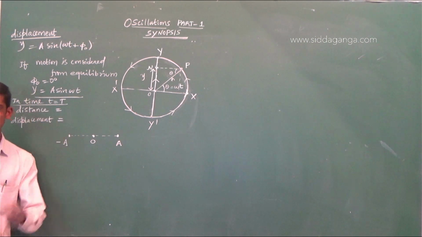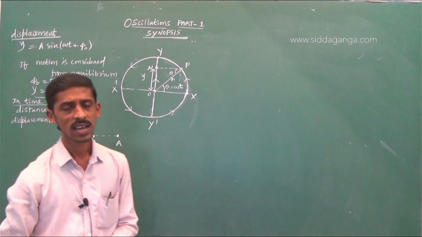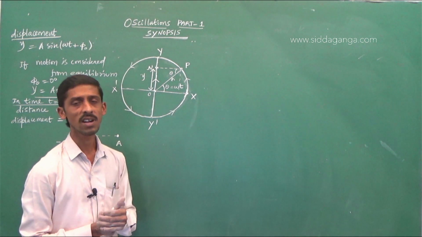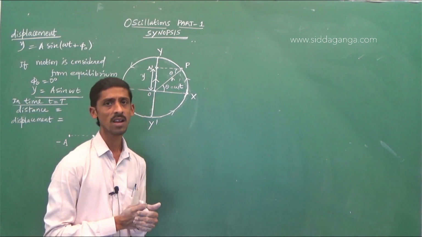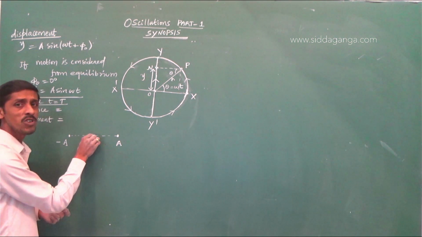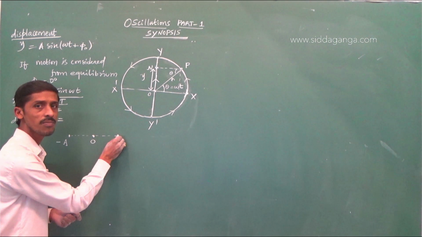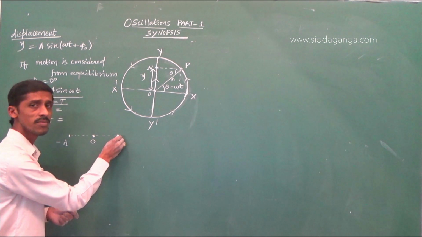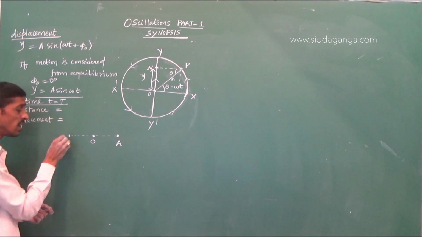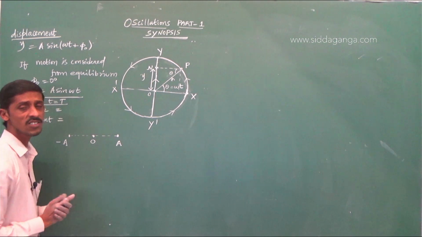In one period, in a time t is equal to capital T, how much distance will the particle cover? If motion is started from O to A to O to minus A to O, now one oscillation is completed.